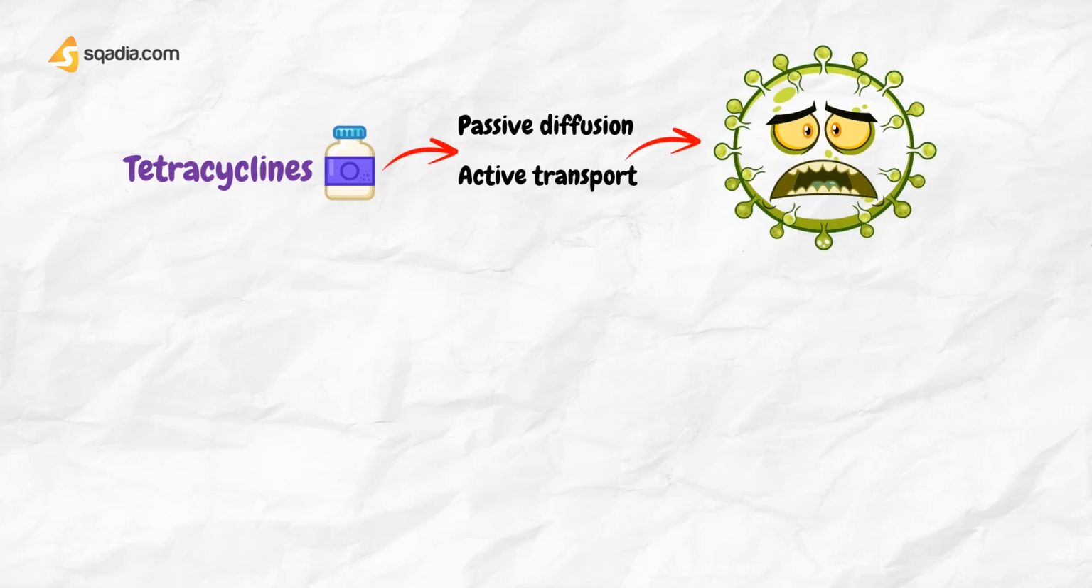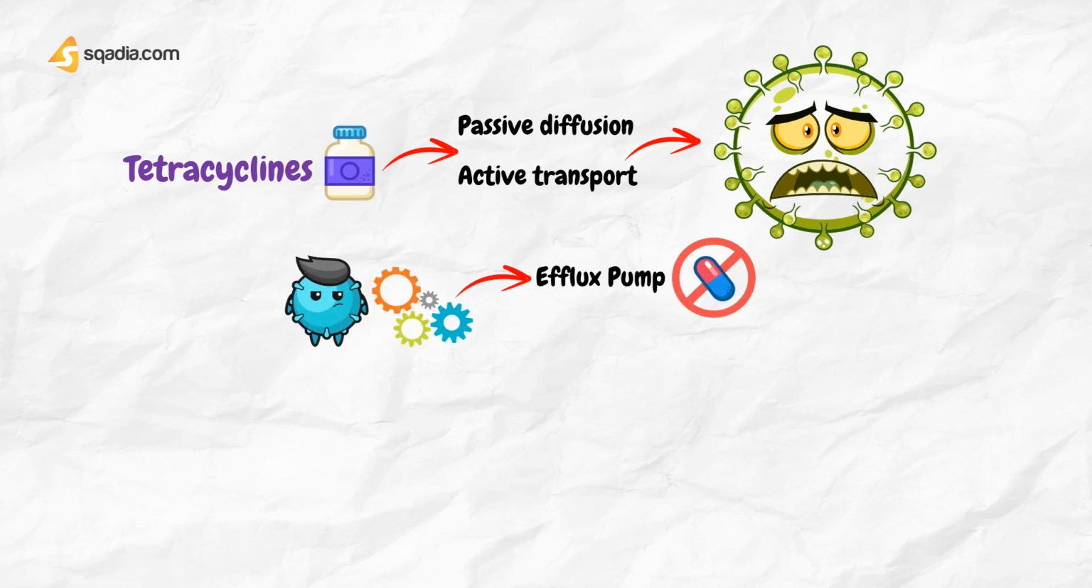Organisms sensitive to tetracyclines accumulate the drug partly by passive diffusion and partly by active transport. Resistant organisms produce an efflux pump and do not accumulate the antibiotic.